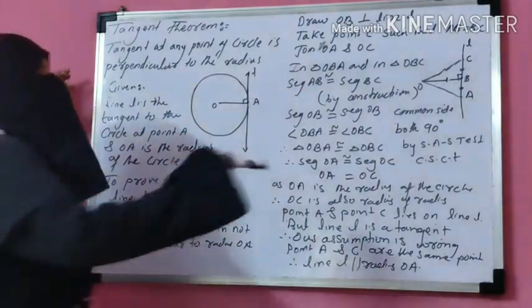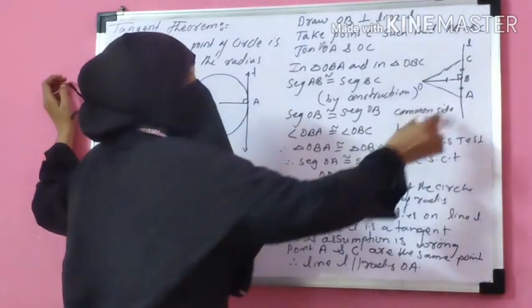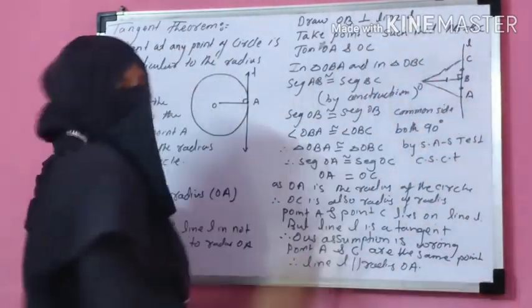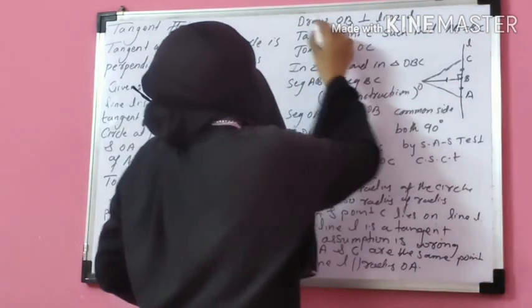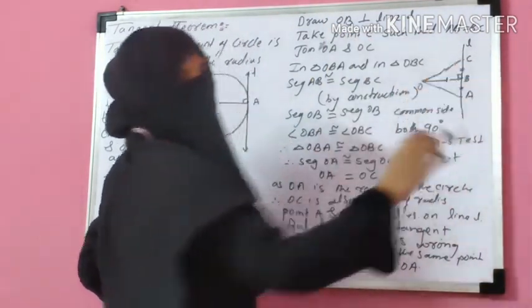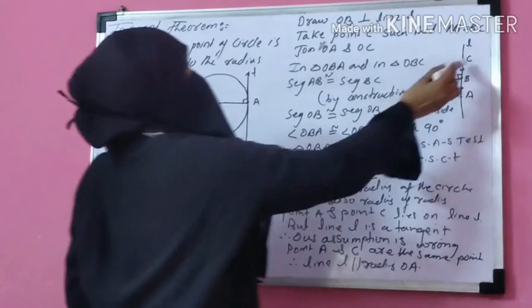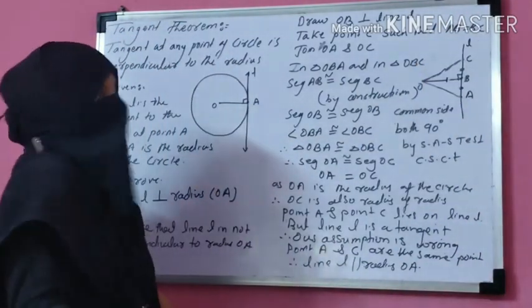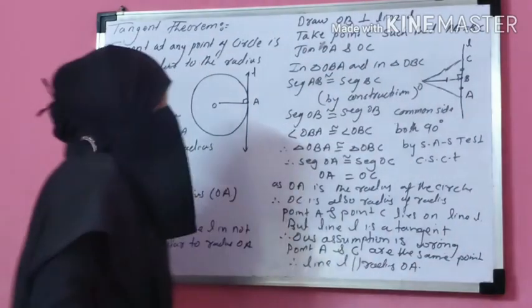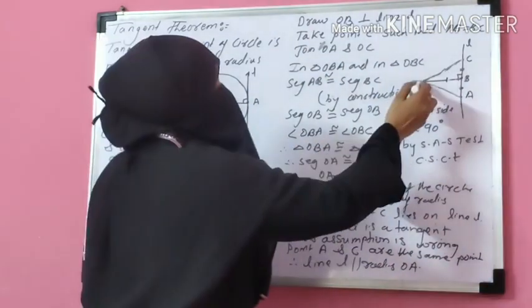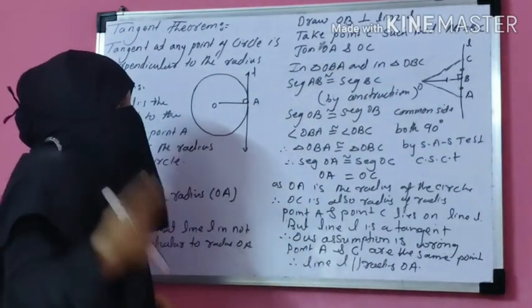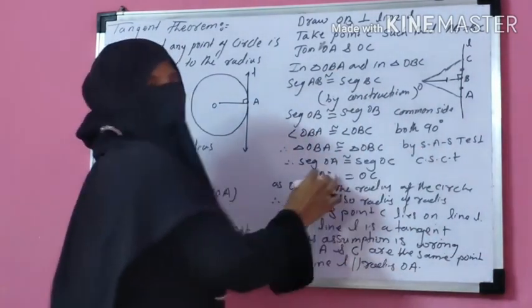Then I draw OB that is perpendicular to the line L. This is your line L. Then I take one more point C such that AB and BC are both equal. The diagram is like that. Then I join OA and OC. After joining, we get these two triangles.